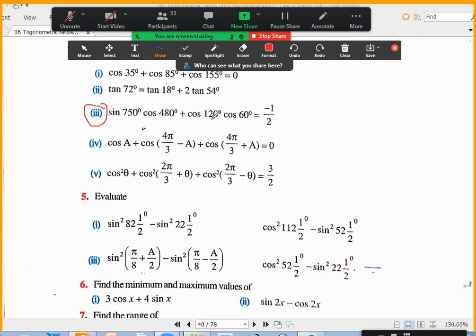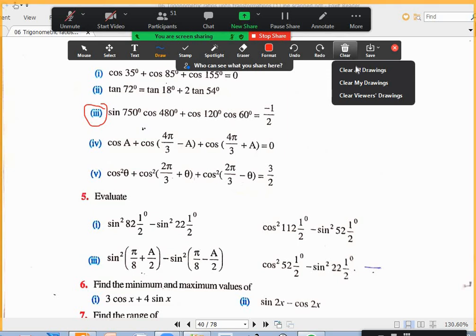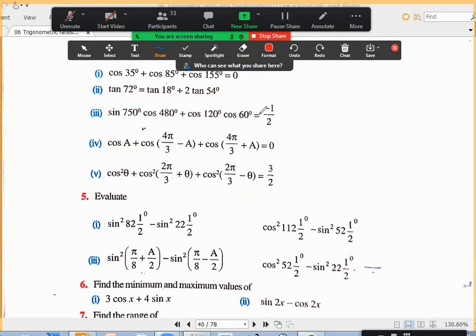It is given, the previous exercise can be used because you have to find sin 750 separately, cos 480 separately, cos 120, cos 60, and substitute the values. Each value you know how to find. Anybody doubt about the fourth question?